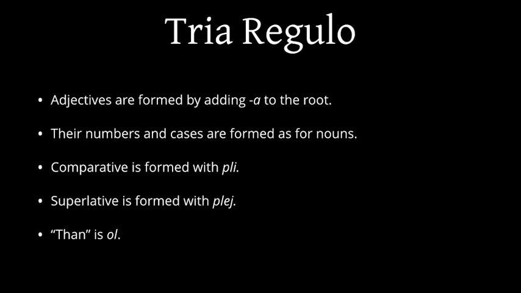The third rule is the parallel rule for adjectives. You form them by adding a to the root. Their numbers, singular or plural, and their case are formed as with nouns. The third rule covers adjectives. You form them by adding a to the roots. Their singular or plural number are marked as with nouns, putting a j or not. Their case is marked as with nouns, putting an n if it's accusative. The comparative is formed with pli. The superlative is formed with plej. And if you're going to say something is more than another, you say ol.